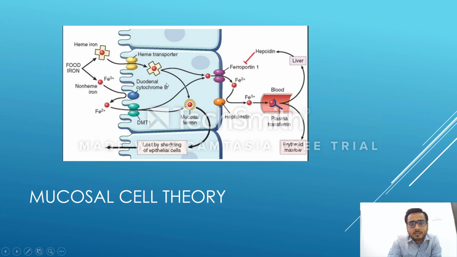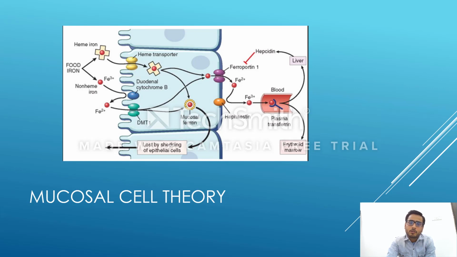Now what is next? There are two conditions: either there is a deficiency of iron or the body requires iron at that time, or there is sufficient iron in the body and the body doesn't require iron at that particular time.